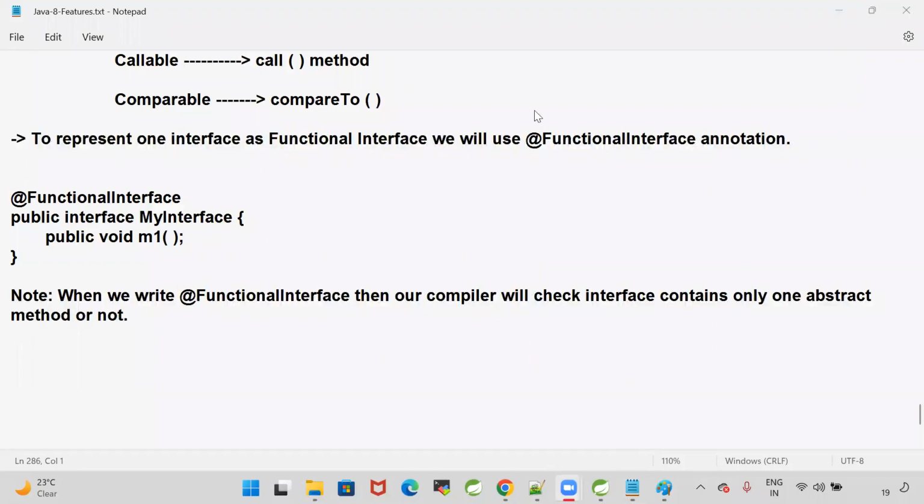Why are we learning about functional interfaces, guys? Is there any reason, or just for time pass? Why are we learning functional interfaces?